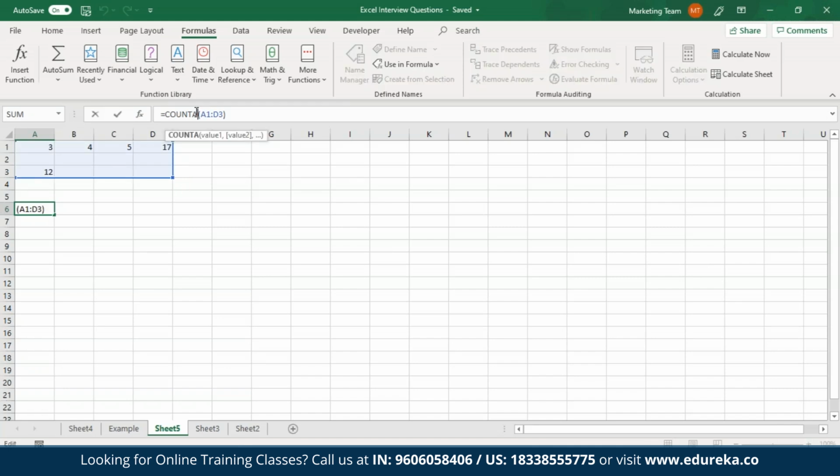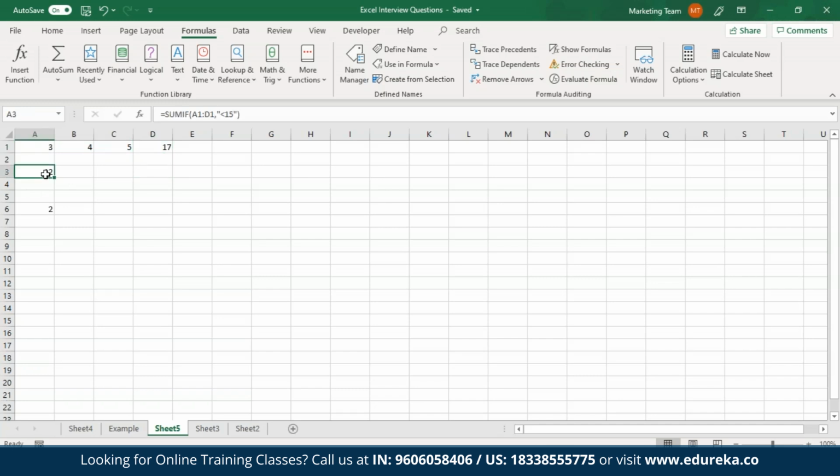The COUNTIF function counts the number of cells that comply to a given condition. So let me just change it from COUNTA to COUNTIF. And within this range, I'll just specify some criteria. I'll say count the values that are greater than 10. And then I'll hit enter. So as you can see, within this range, there are 2 cells that contain values that are greater than 10.